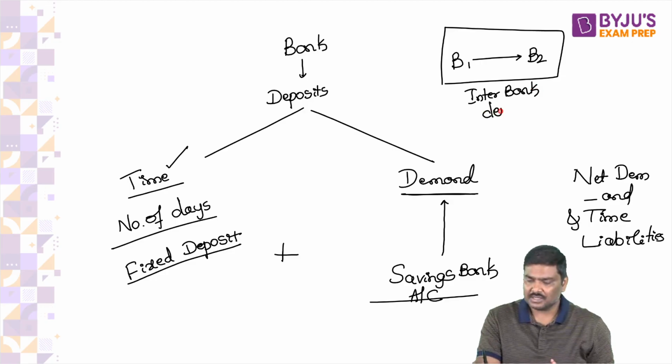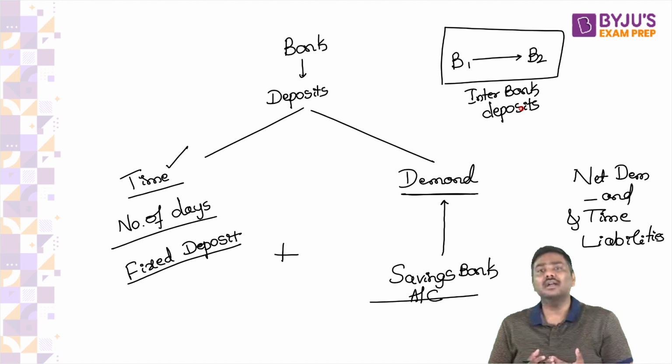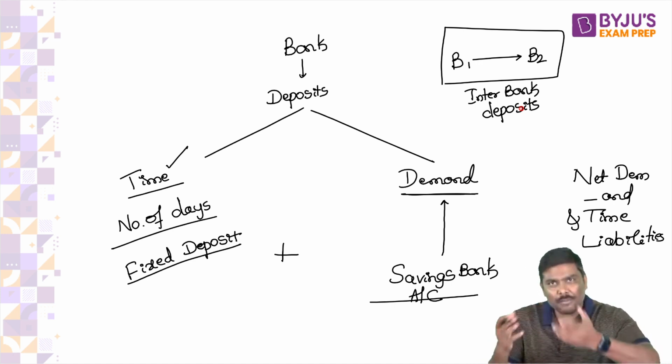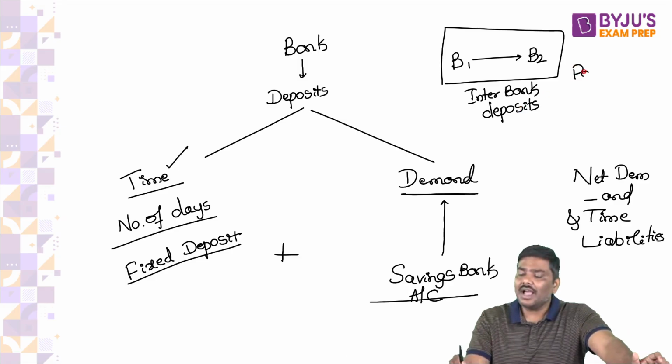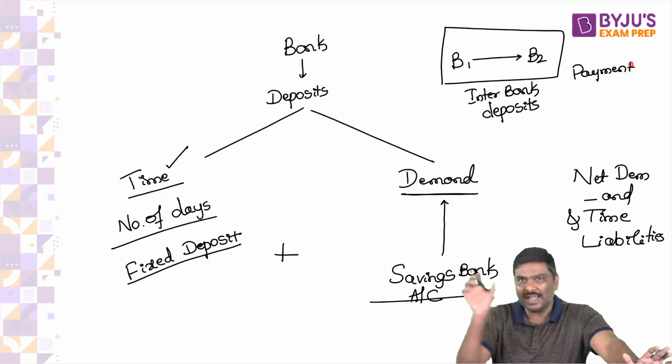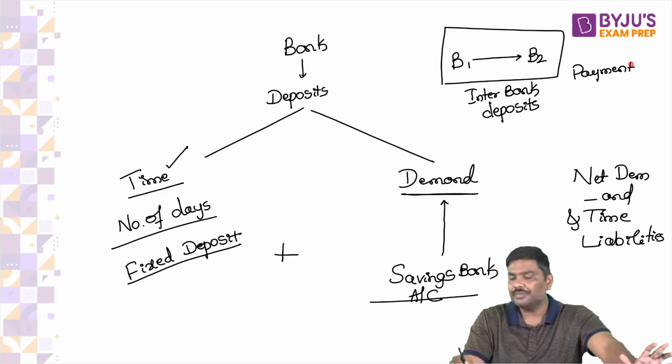Now, many of you ask me, sir, why will one bank keep deposit with another bank? I'll give a very simple example. Earlier, I did not discuss it completely, but I gave you an idea of a payment bank. Do you remember?